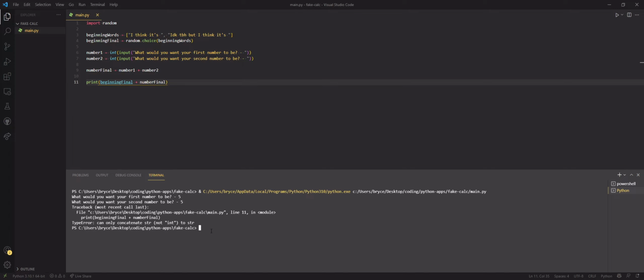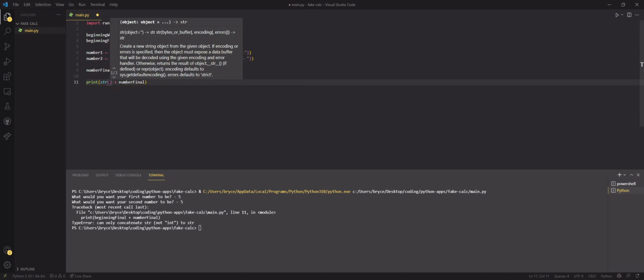5, 5, 10. Can only concatenate string, not int, to a string. I remember doing something like this a while ago, and I forgot how I fixed it. Line 11, yeah. Here we can concatenate string. Oh, here.